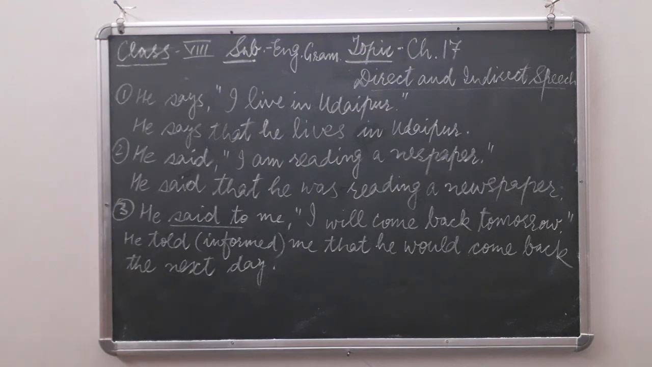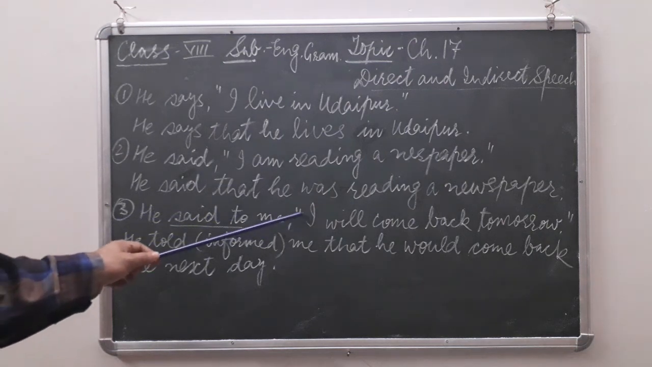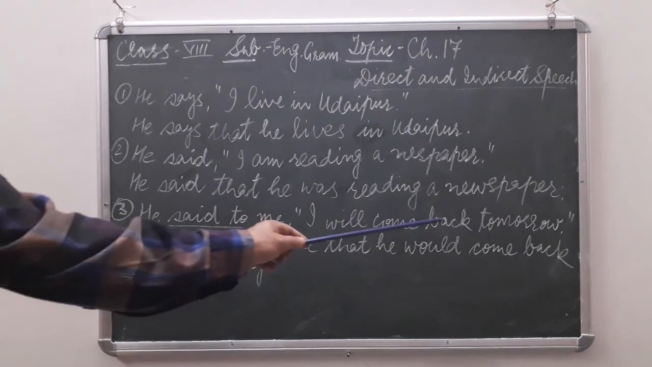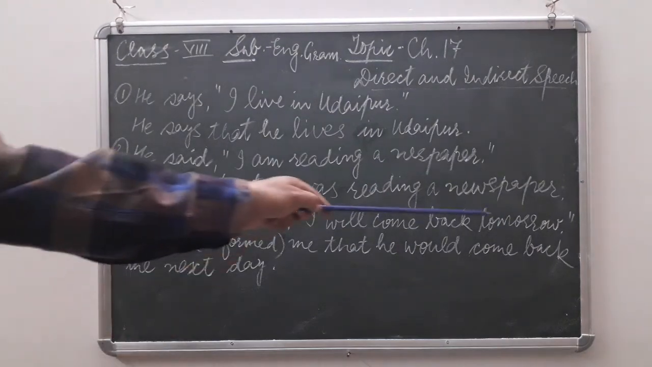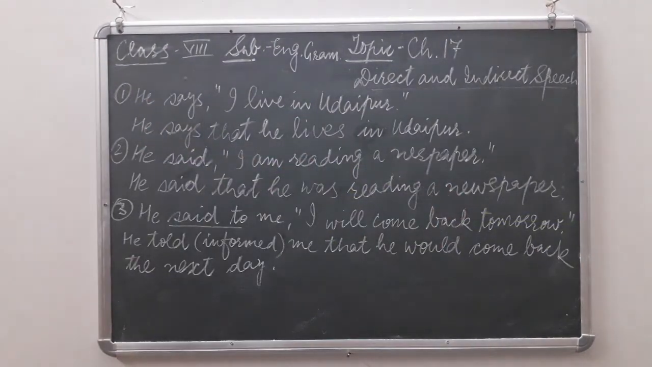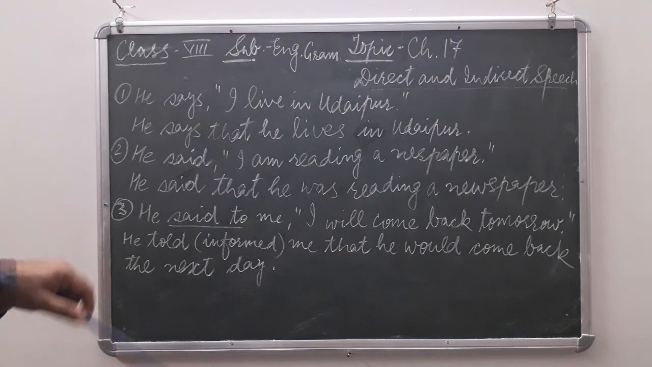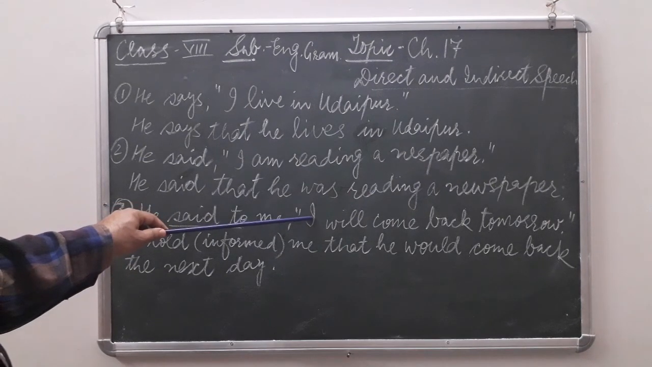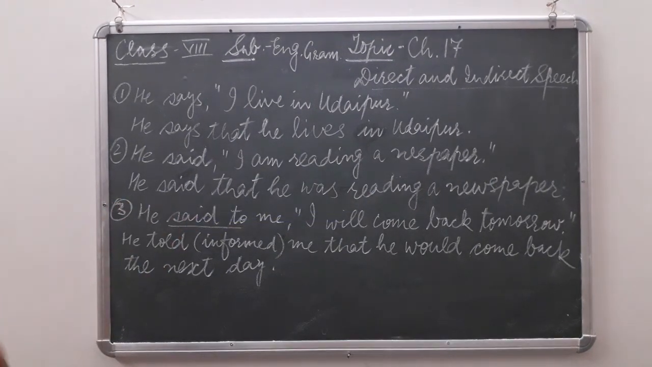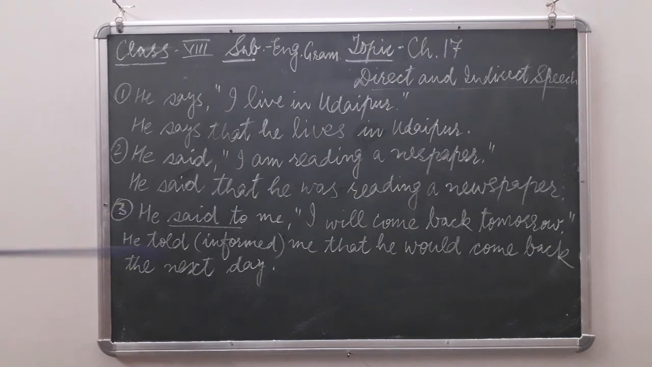Let us see example number 3. He said to me, inverted commas open, "I will come back tomorrow." Full stop and double inverted comma closed. Now children, in this sentence we see that he said to me. He was the speaker and I was the listener. That is why we said here, he said to me. And whatever he said, written in double inverted commas, is direct speech. Now, how to change it into indirect?